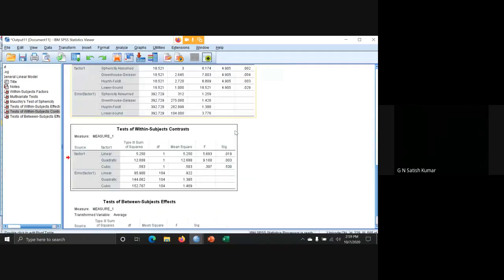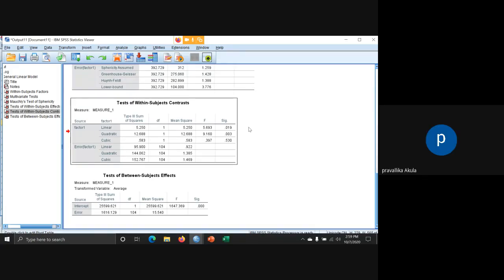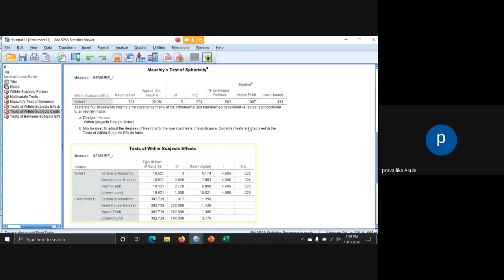We have so many other outputs, but I'm going to the point of what needs to be immediately checked. The basic one to check is factor 1. You can see the linear and quadratic, but you must see the linear value. If it is less than 0.05, then we reject the null hypothesis, which means there is a difference between teaching methods. Is it okay?